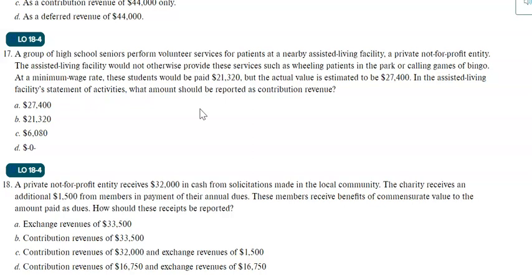So it does not fulfill FASB's two conditions. Either the service would increase the value of non-cash assets, or the service a not-for-profit is receiving would require specialized expertise. Since the task does not need specialized expertise, they should not record it, and it would not be a contribution revenue. So what amount should be reported as contribution revenues? If you see all the amounts here, the answer is D, because they should not record it. The task does not need any expertise.